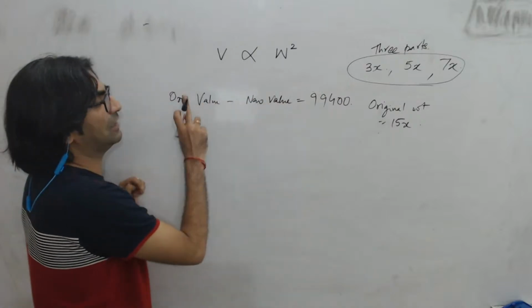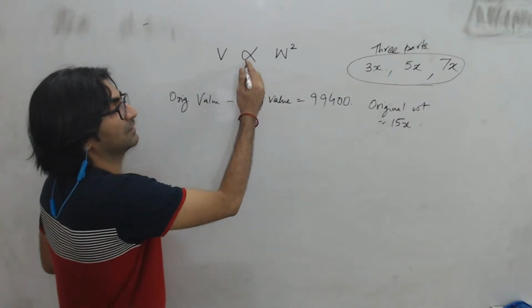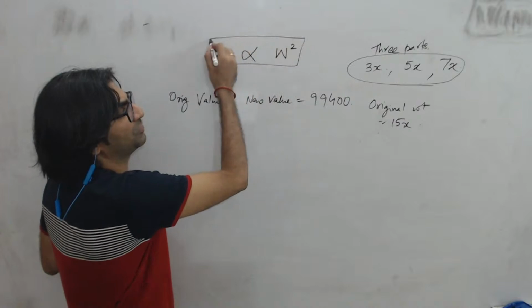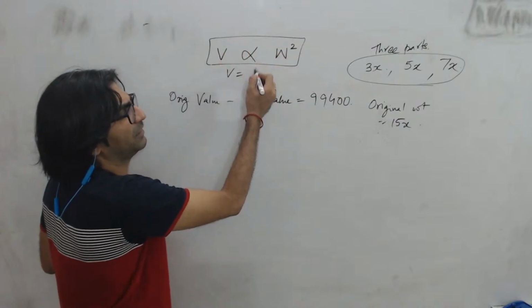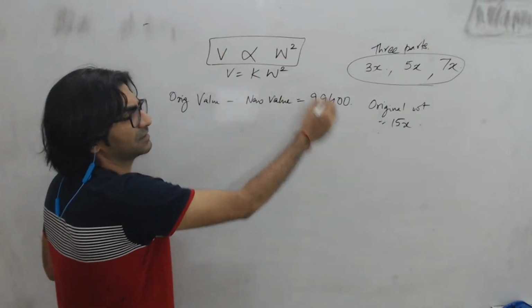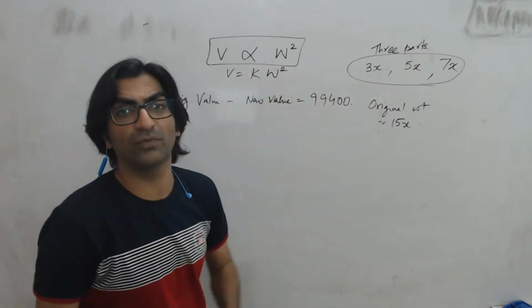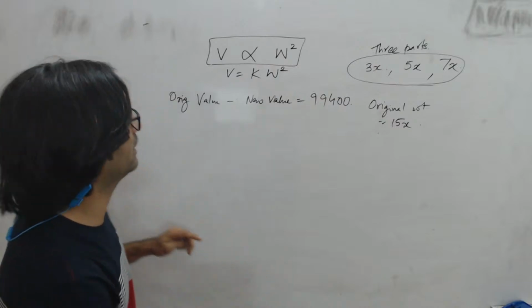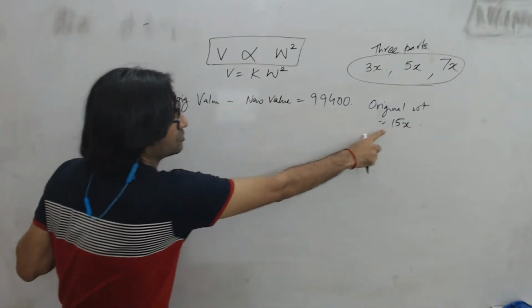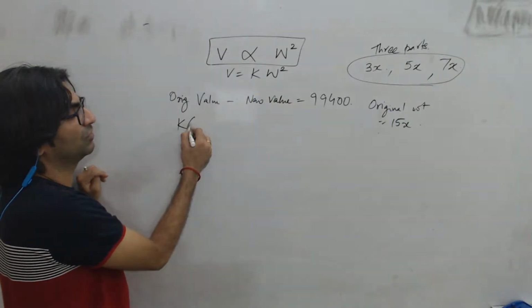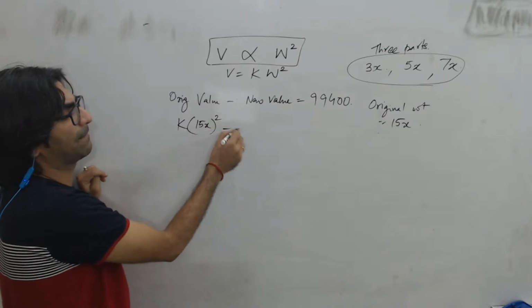But original value will be the value of 1 piece. So from here, how do you work with proportionality? You remove the proportionality and you include a constant. So K is the constant of proportionality. So value V will be K into the square of the weight of the diamond, right? Which means originally the weight is this, so the original value must be K into 15x the whole square.